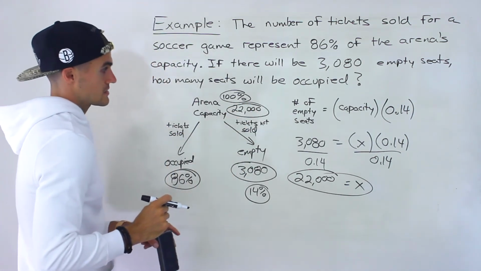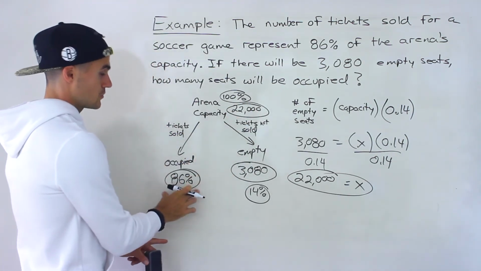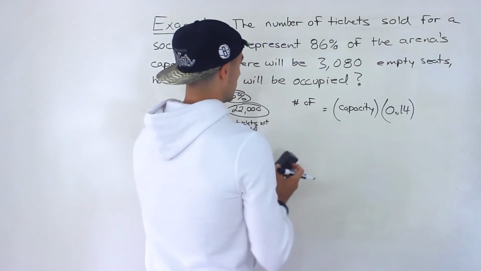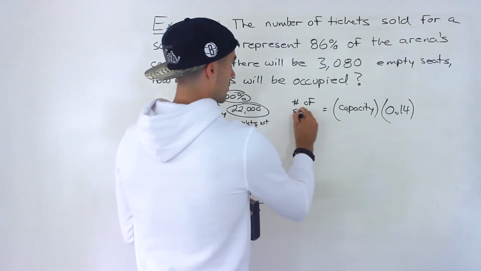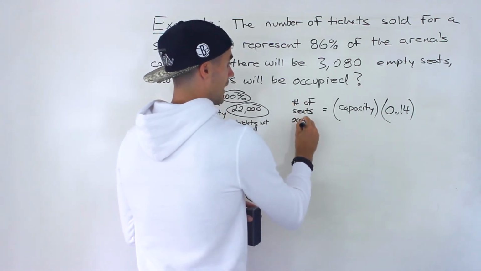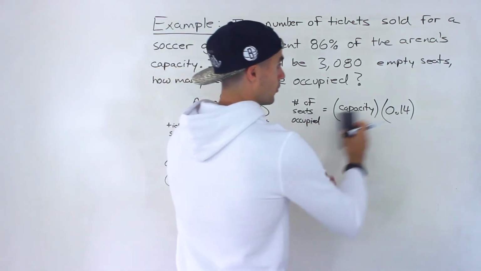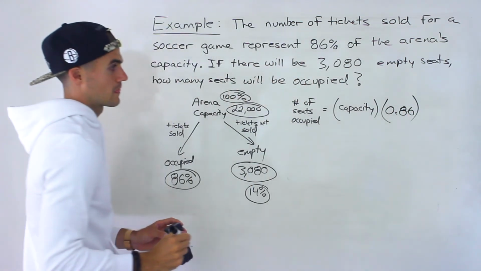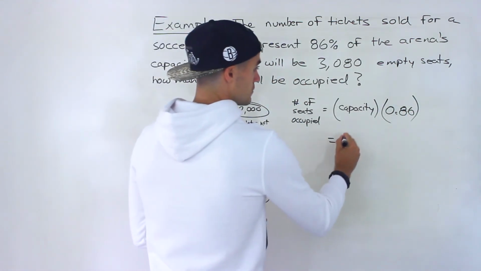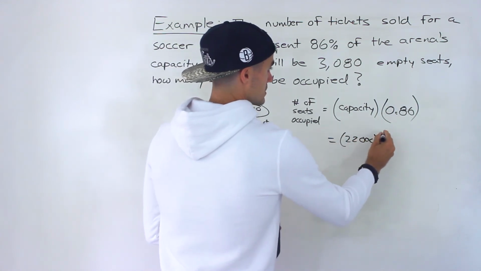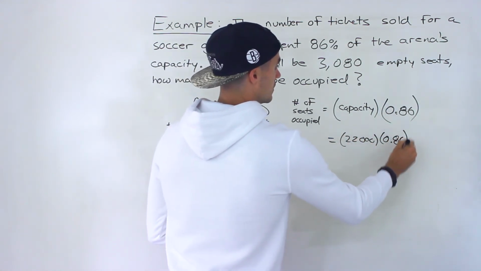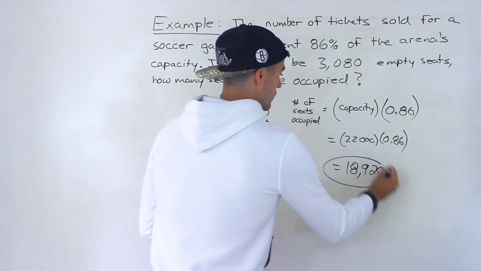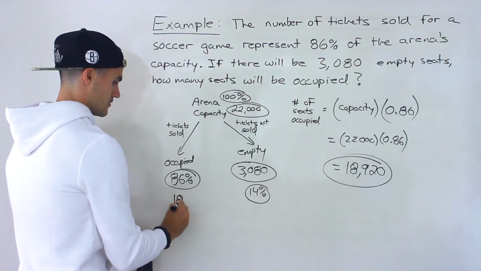But that's not what they're asking for. They're asking for how many seats will be occupied. So now the number of seats occupied is going to be what? It's going to be the capacity times 0.86, because 86% of the seats are occupied. So it's going to be 22,000 times 0.86, which would give us 18,920. And so that's the final answer right there.